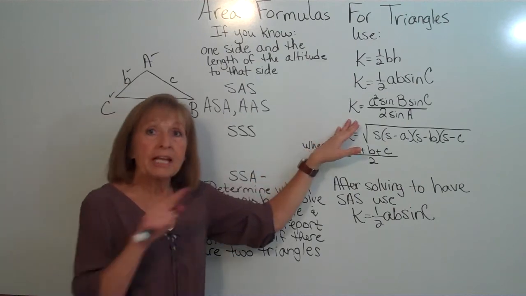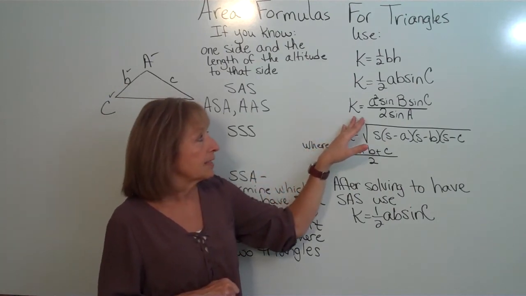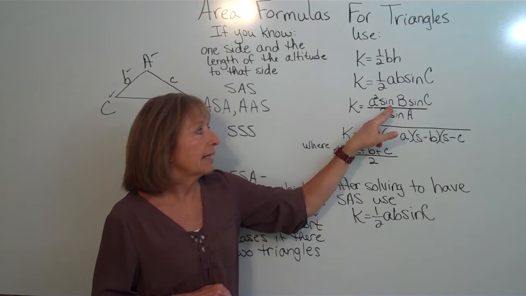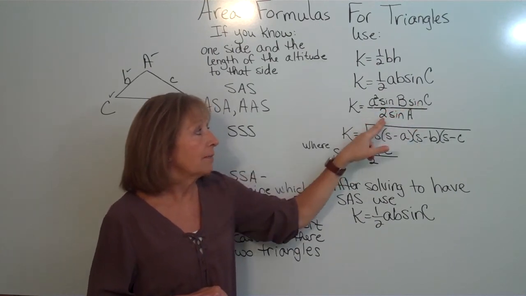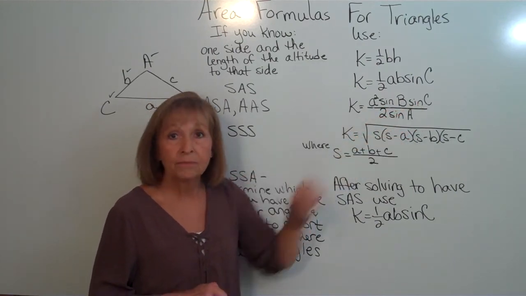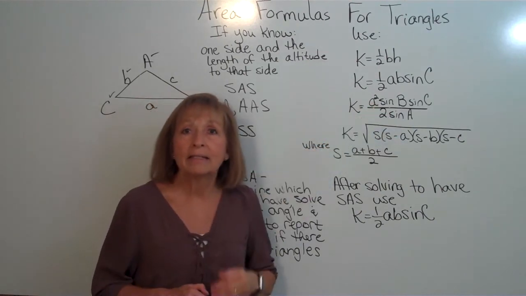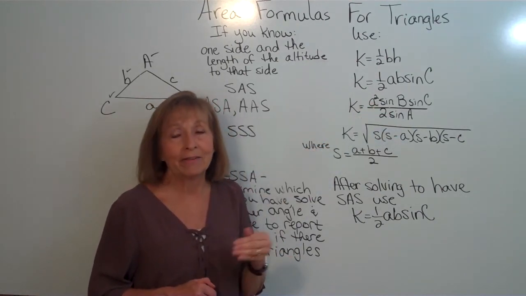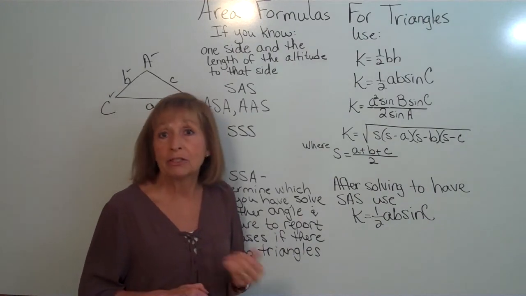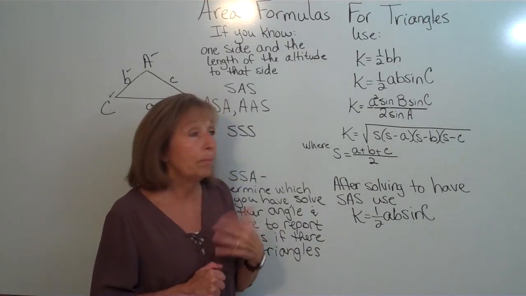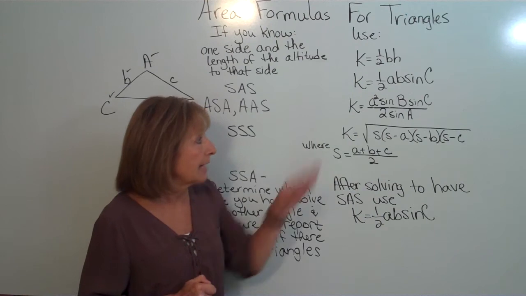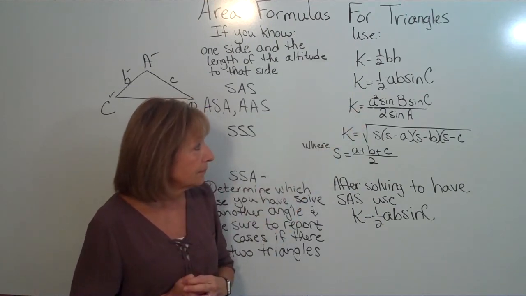So the rotations around for this, our first one is K is equal to a squared sine angle B sine angle C divided by 2 sine angle A. If I had b squared up here, it would be sine of angle A sine of angle C divided by 2 times the sine of angle B. So that's how it just kind of works around.